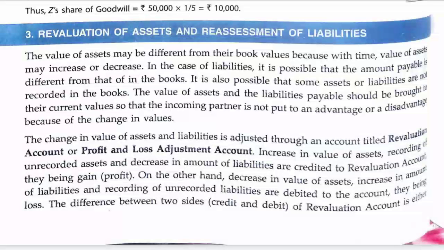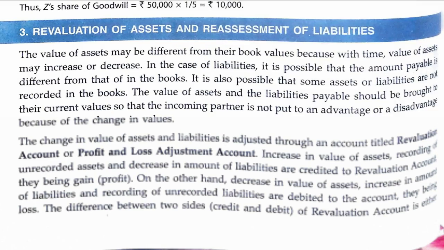We all know that the value of assets may differ from time to time, because due to depreciation they decrease, and in case of liabilities also the value may sometimes increase or sometimes decrease. So whenever there is a change in profit sharing ratio, we prepare a revaluation account, and in case of admission also there is a change in profit sharing ratio, so we have to again prepare a revaluation account, and it will be given in the question if there is any revaluation of assets and liabilities.